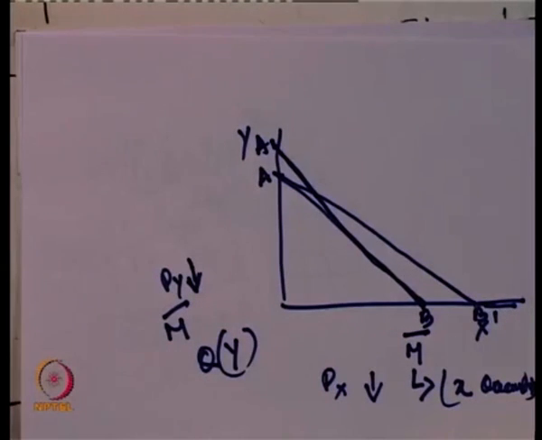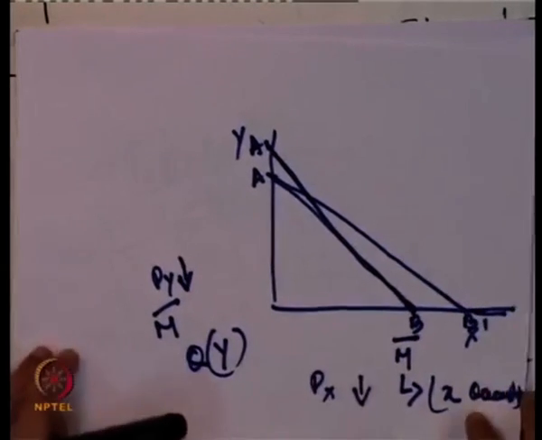It will move in the opposite direction if the price of x is increasing or the price of y is increasing. In the previous case we analyzed the decrease in the price of x and the price of y, and the scenario will change when the price of x increases or the price of y increases.